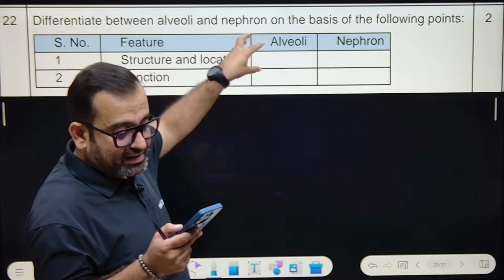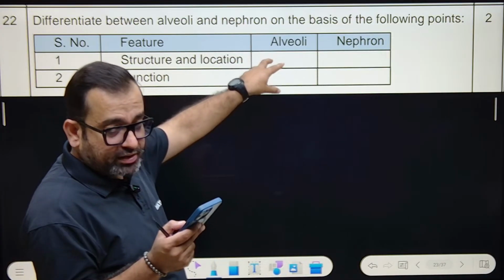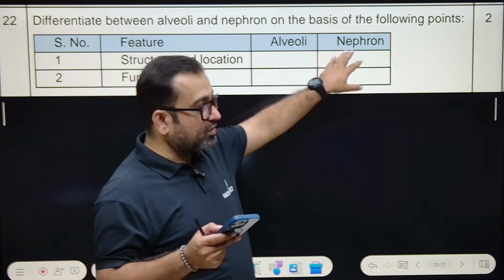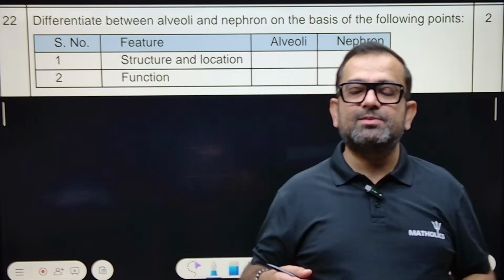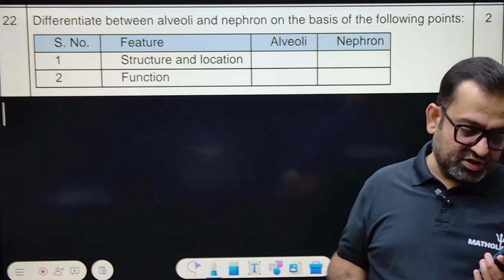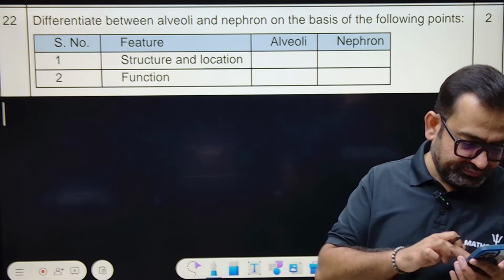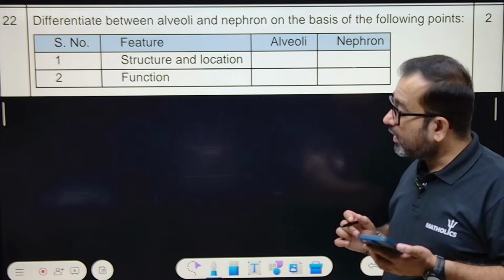It is mainly situated in lungs. Okay, bronchioles in lungs. And this is nephron. It is a tubular structure, and its function is what? It helps to make urine by filtration of blood. Okay, sorted. Can we move forward?